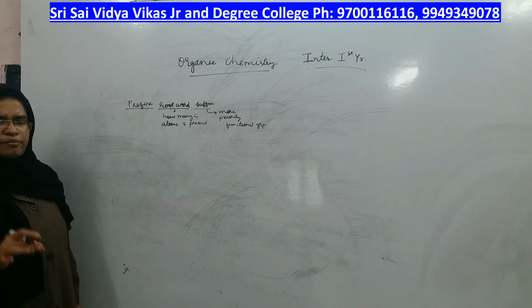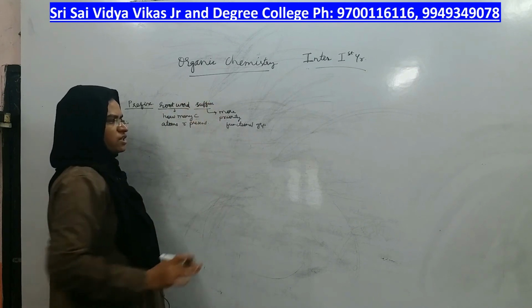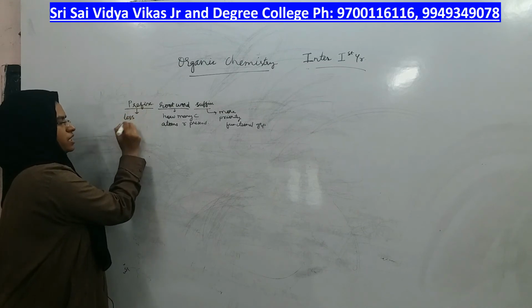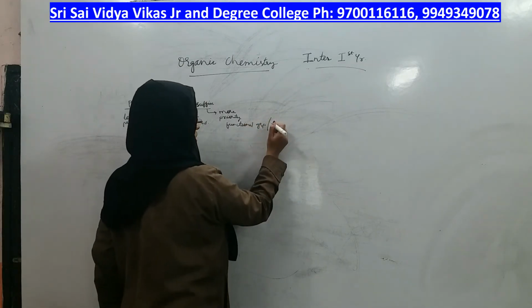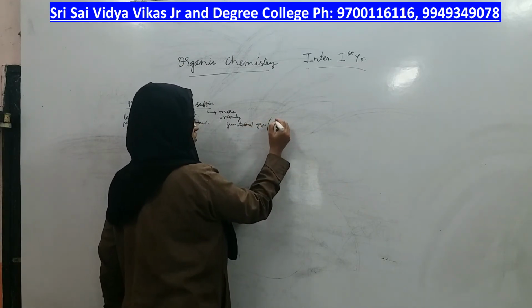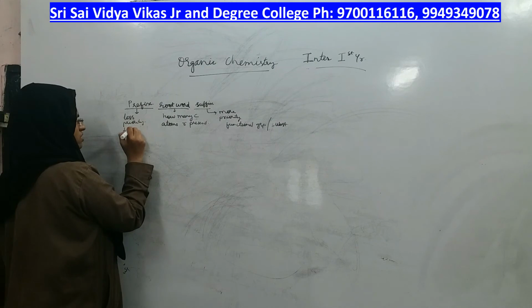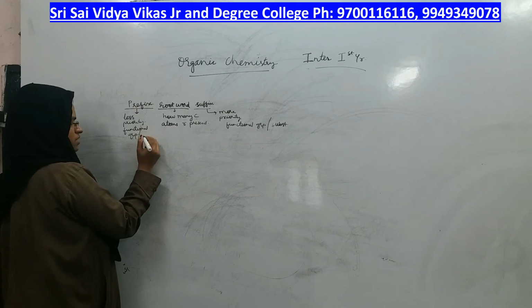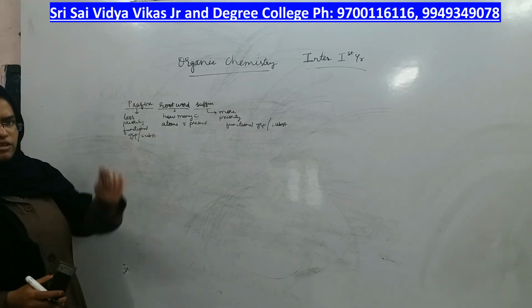Whoever gets more importance from the compound, their name should come after the root word, which means they should become the suffix. What does it mean by prefix? Less priority functional group or any substituent. You please note down simultaneously along with me, less priority functional group or less priority substituent. Okay, so this is how every organic compound is named.